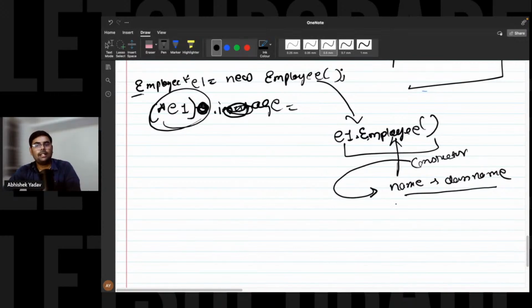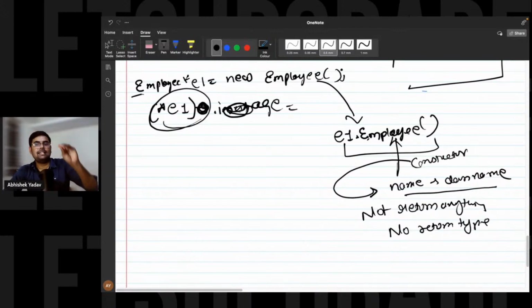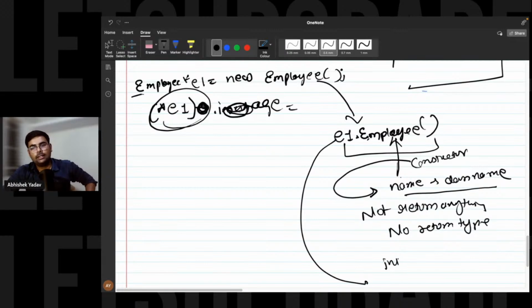First point. The second point is constructor will not return anything, right? Not return anything. And since it is not returning anything, it will have no return type also. It is similar to a function, but it has some differences. That is, the name is same as your class name. It has no return type. It will not return anything. And the main task of constructor is what? It is used to initialize data members of a class, right?